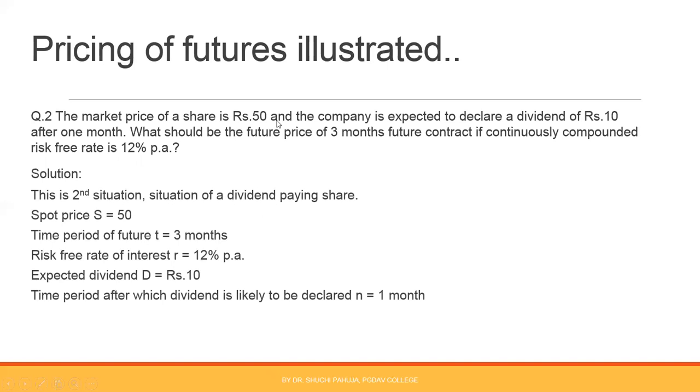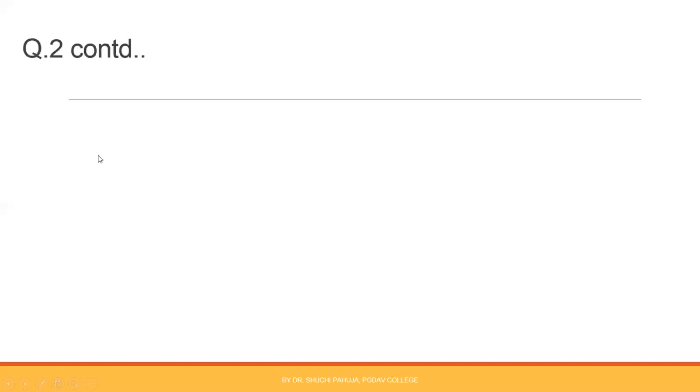Spot price rupees 50, time period 3 months, risk-free rate of interest given 12% per annum, expected dividend rupees 10, and the time period after which dividend is likely to be declared is 1 month, right?